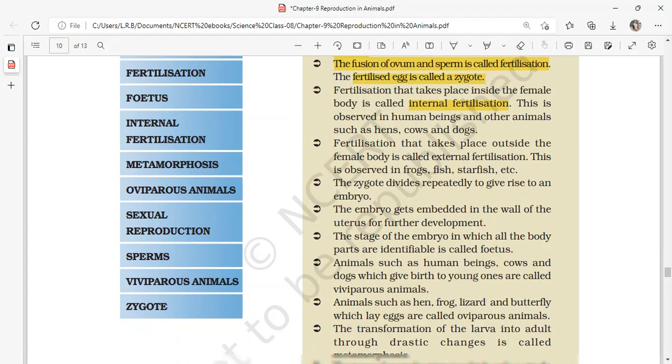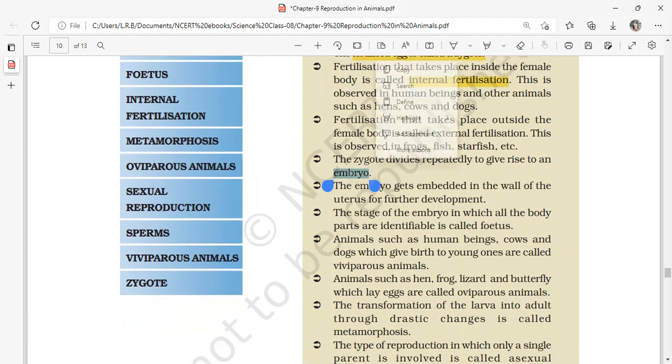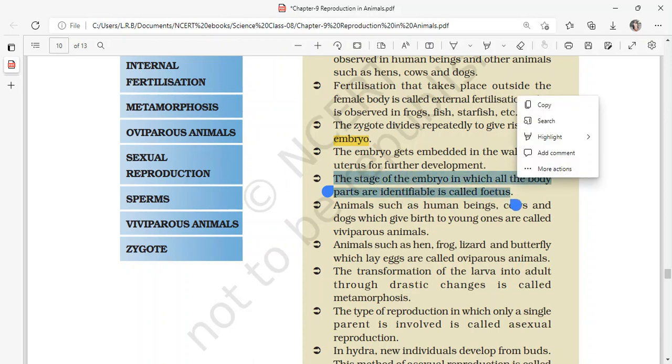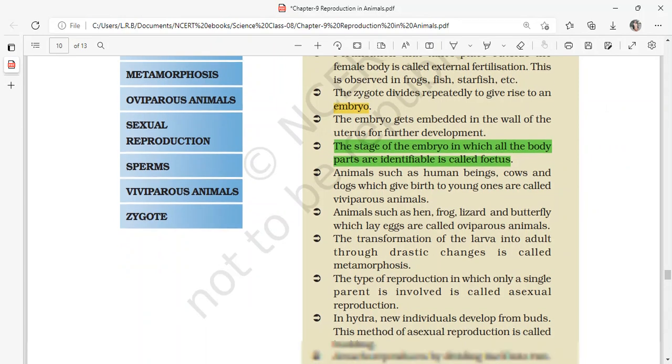The zygote divides repeatedly to give rise to an embryo. The embryo gets embedded in the wall of the uterus for further development. Can you say what this process is called? Yes, it is implantation. The stage of the embryo in which all the body parts are identifiable is called fetus.